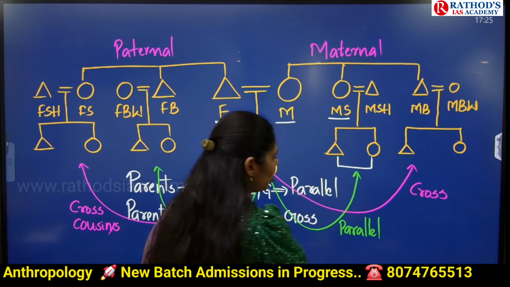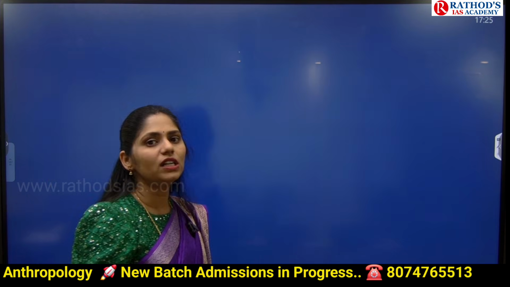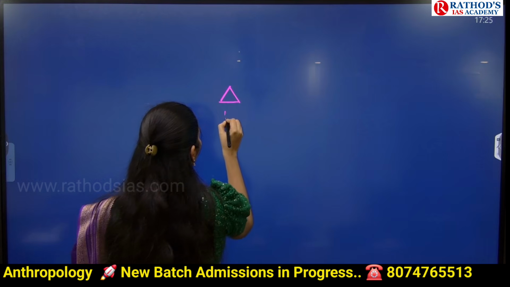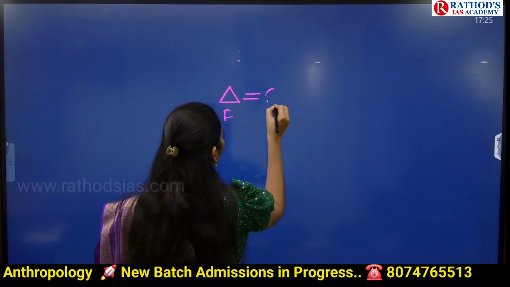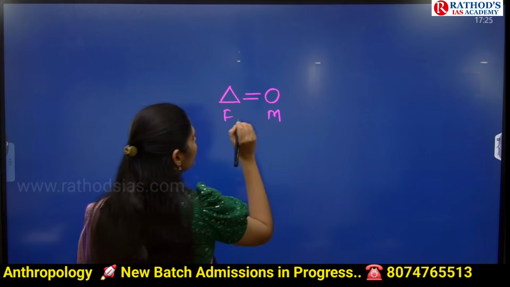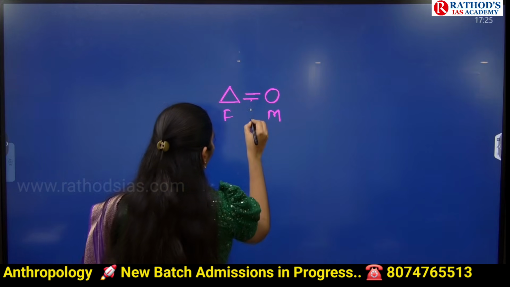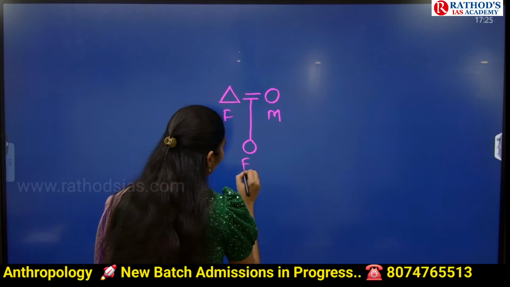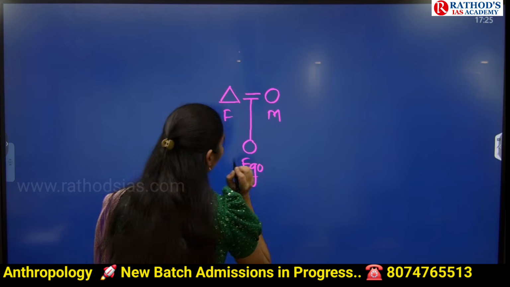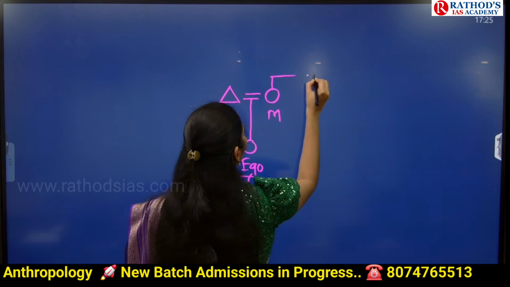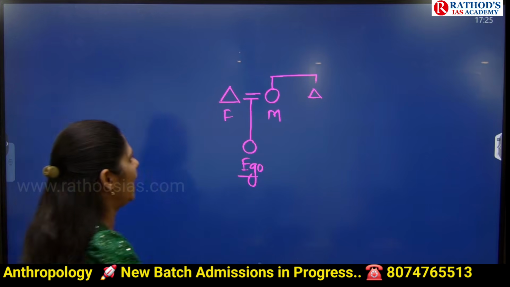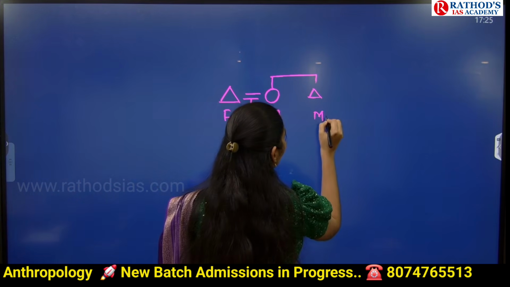Now I'll draw one more diagram to show uncle-niece marriage. Father, triangle, mother, symbol. For this couple, there is a daughter. The daughter is now ego. And mother has a brother. I am writing here mother's brother.